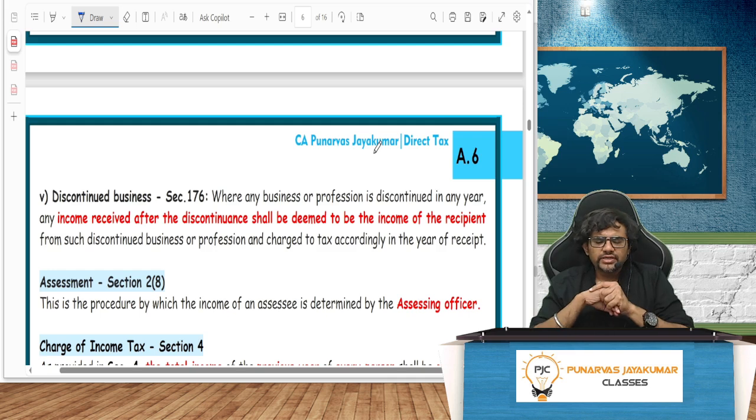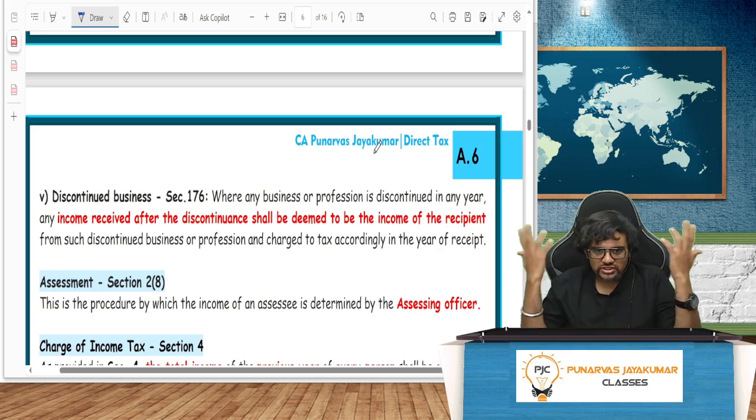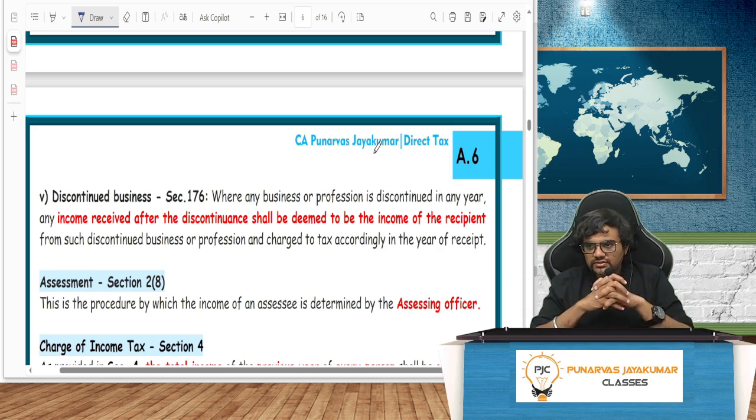You discontinued it. But you had made one order, 2 lakhs that fellow was supposed to pay, not paid. It's been 5 years now. Suddenly that fellow came and said, sir, sorry, I know I had to pay you this money. I did not pay because I had so many issues, so many problems, but now I have a different conscience. Please accept this money. This year, am I doing that business anymore? No. But is it still taxable? Yes. Why? Because I've received the money. It's something like bad debts recovery. Bad debts recovery should be taxable in the year in which it is received.